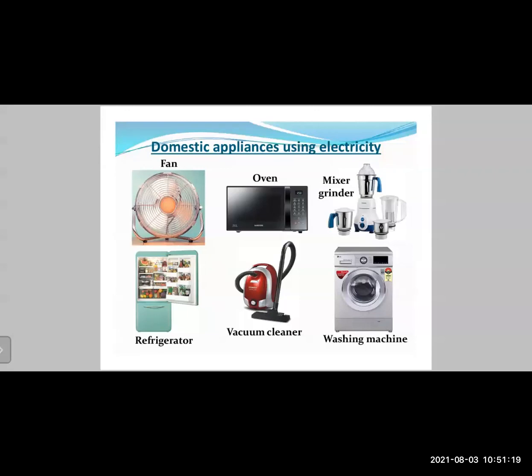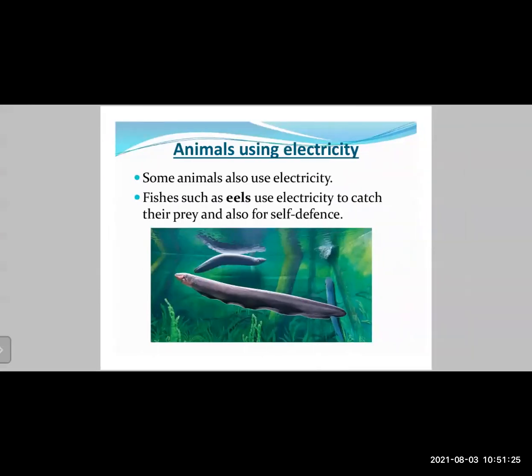So all of these are some of the examples of devices that use electricity. Okay, then let us move further. Now there are also certain examples where animals make use of electricity. There are certain glands in those animals which happen to generate electricity. So some animals also make use of electricity.